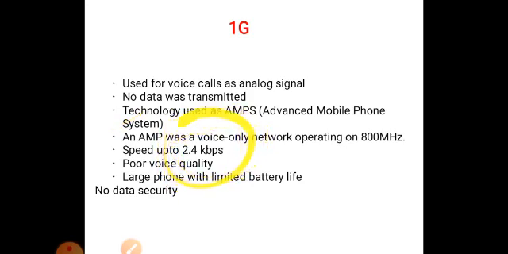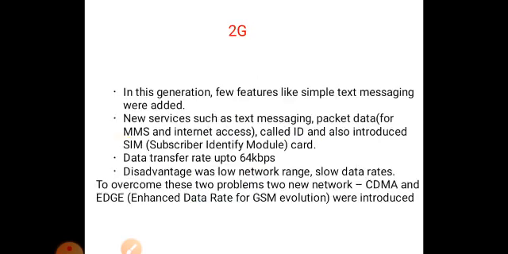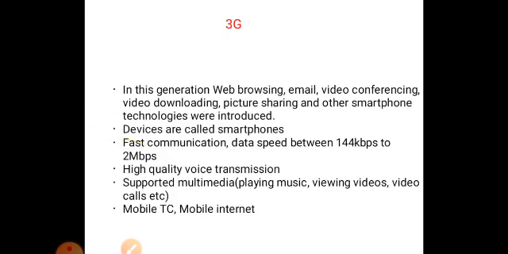In 1G it is 2.4 kilobits, that's why the speed is very low. In 2G it is 64 kilobits per second, meaning 64 kilobits of data can be transferred per second. The disadvantages were a very low network range and slow data rates compared to 3G and 4G.